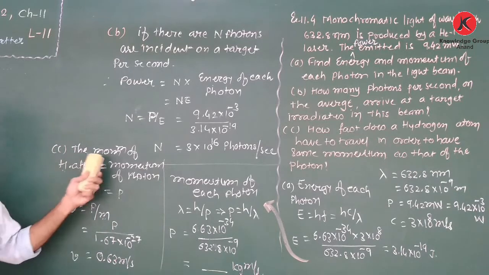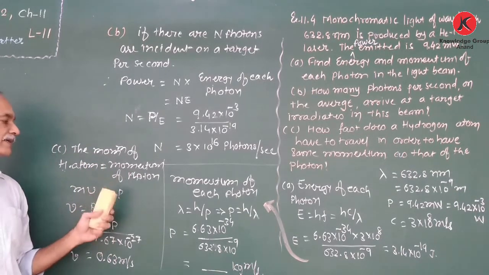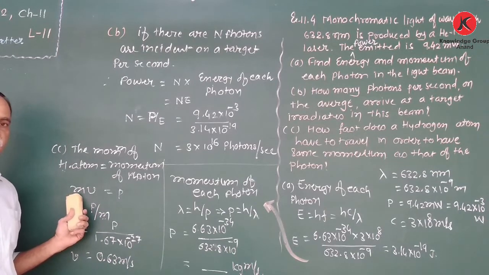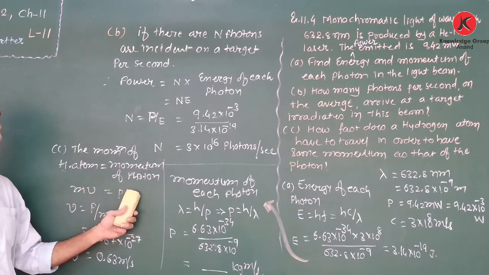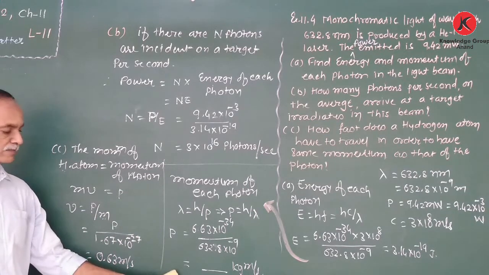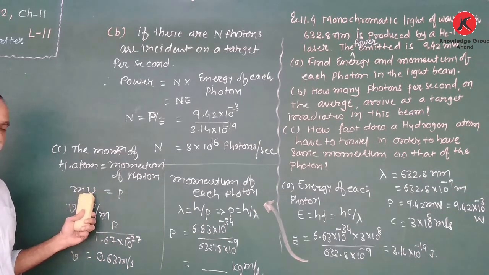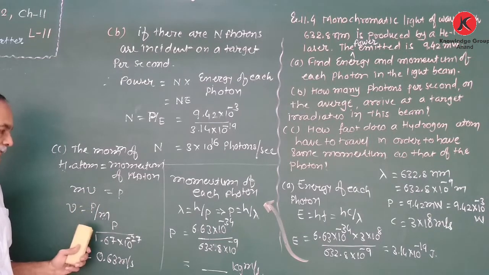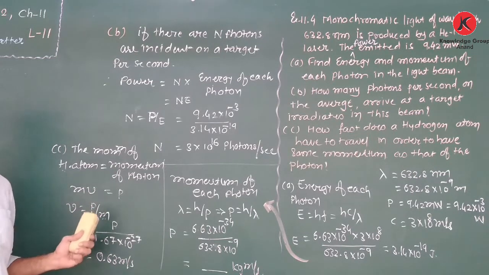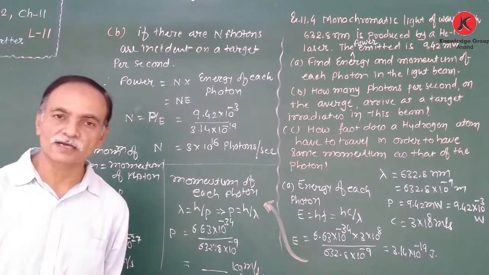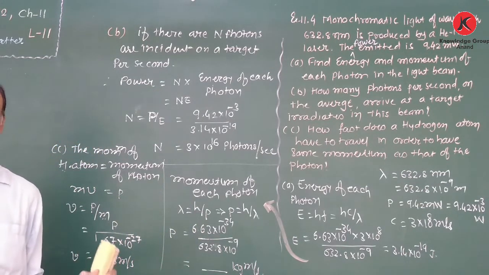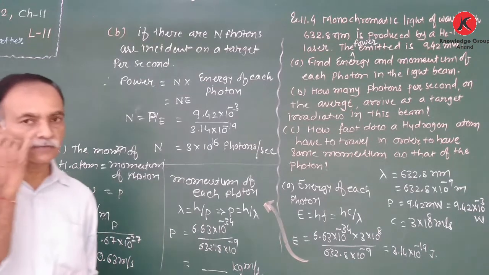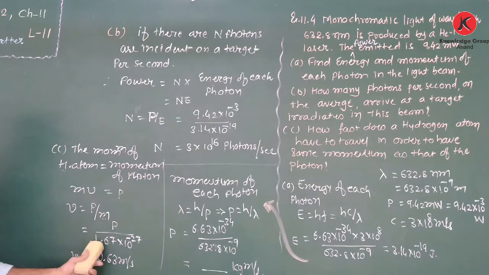Now in the last portion, the momentum of the hydrogen atom is given as the momentum of the photon. Therefore, momentum of hydrogen atom, mass into velocity, is equal to momentum of photon. Already we calculated this. Therefore, maximum speed v is equal to p upon m, momentum divided by mass. Here the mass of the hydrogen atom is the mass of the proton, because in the nucleus of the hydrogen atom one proton is present and the mass of the proton is the mass of the hydrogen atom. Therefore, we take the mass of the hydrogen atom as 1.67 into 10 to the power minus 27. So that is the speed of the hydrogen atom.